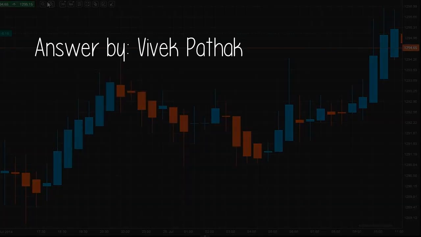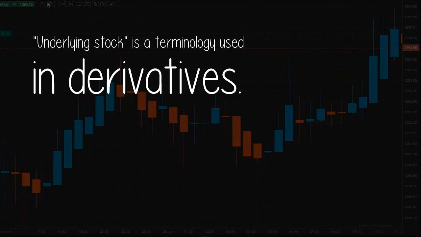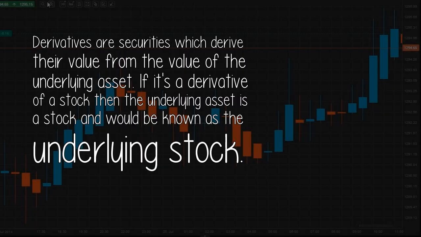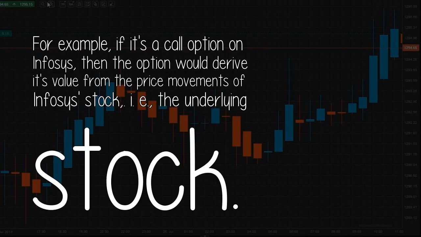Answer by Vivek Pathak. Hi. Underlying stock is a terminology used in derivatives. Derivatives are securities which derive their value from the value of the underlying asset. If it's a derivative of a stock, then the underlying asset is a stock and would be known as the underlying stock. For example, if it's a call option on Infosys, then the option would derive its value from the price movements of Infosys stock, i.e., the underlying stock.